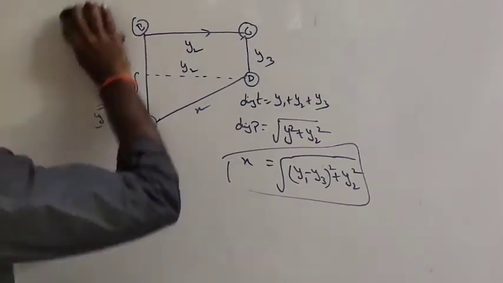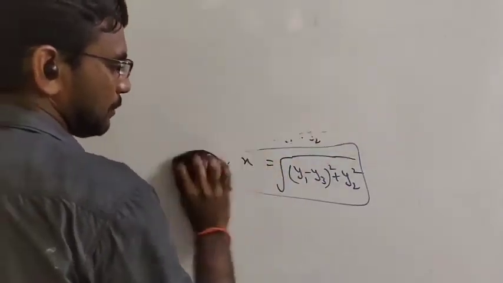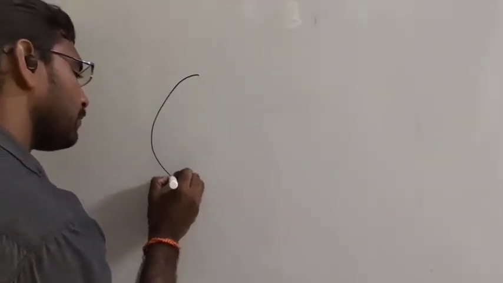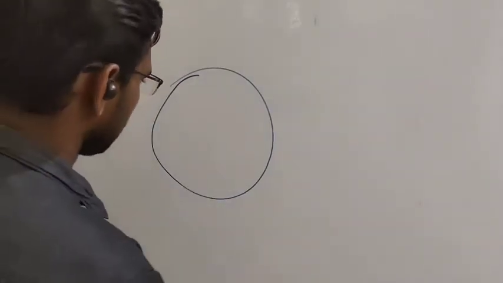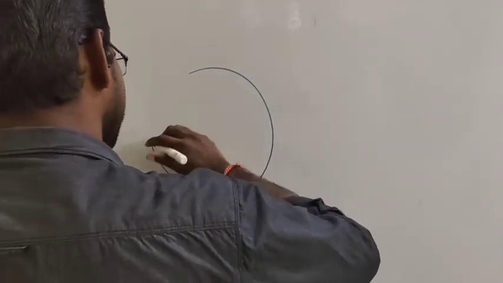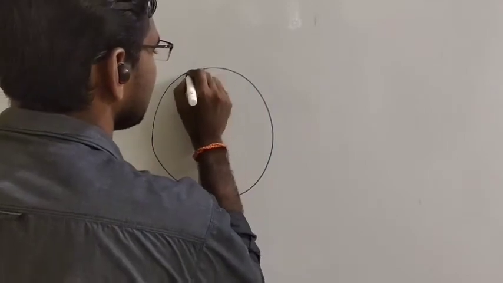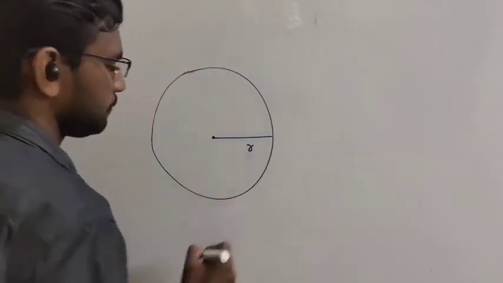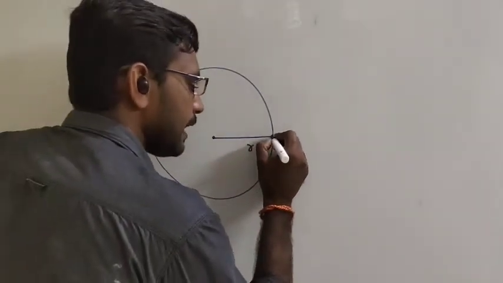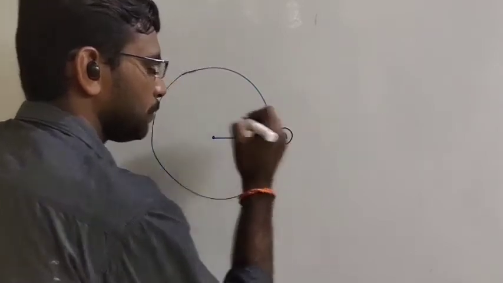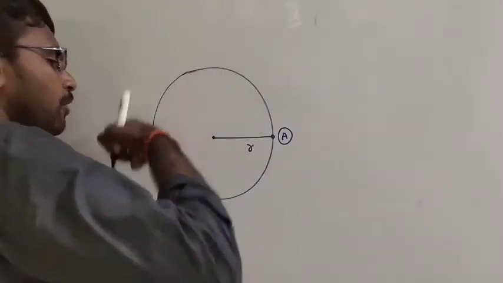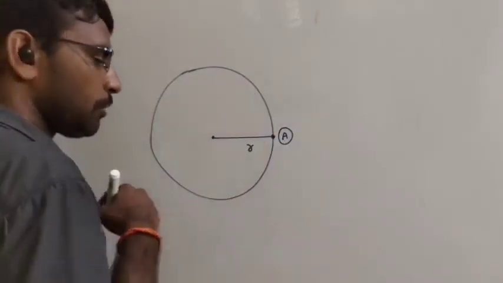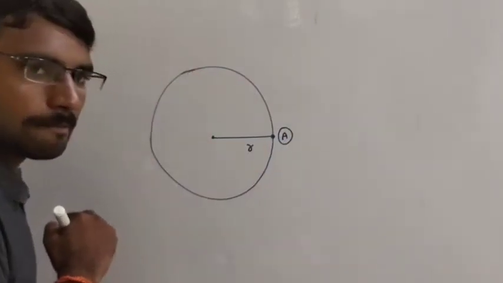Okay, clear? Very good. So we have one more very important thing, like a numerical. Now the object is moving in a circular path. Assume the radius is r. The object is standing at position A. He made one full rotation. When he made one full rotation, what about the distance and displacement?